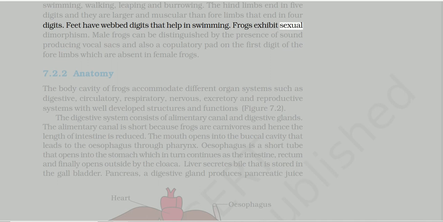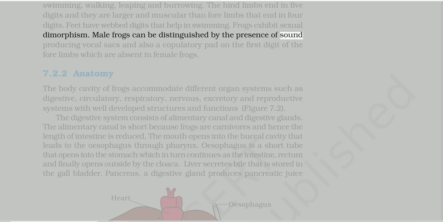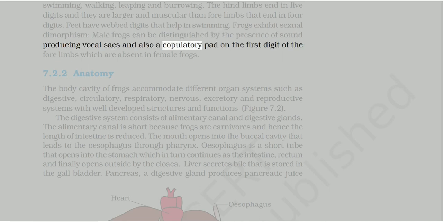Frogs exhibit sexual dimorphism. Male frogs can be distinguished by the presence of sound-producing vocal sacs and also a copulatory pad on the first digit of the 4 limbs, which are absent in female frogs.